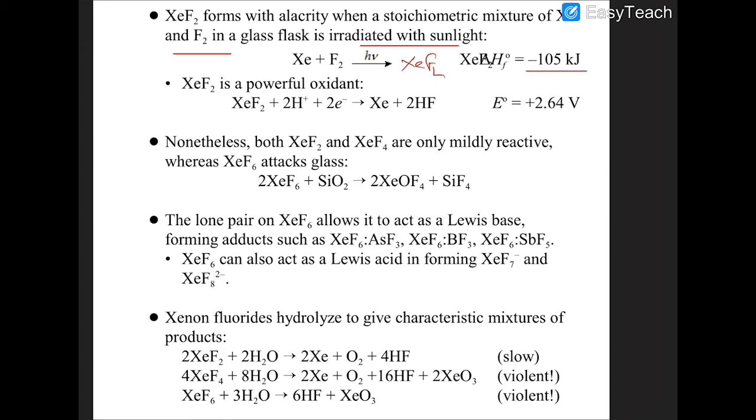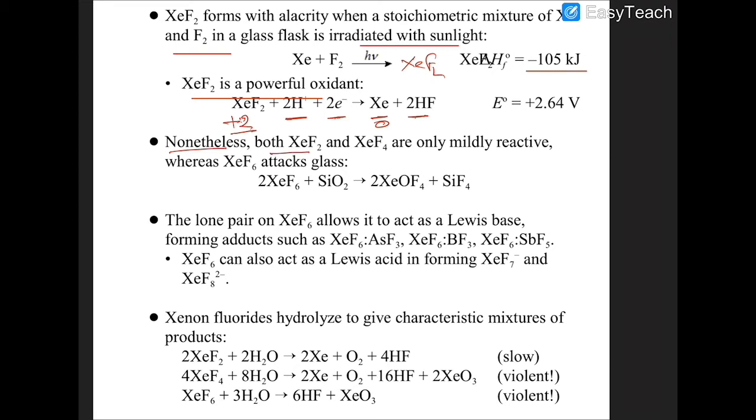Enthalpy of formation is minus 105. It is a very powerful oxidizing agent. So what happens when it reacts with H+? It will accept 2 electrons to give you xenon plus HF. So xenon goes from +2 to 0. So it is a very good oxidizing agent.